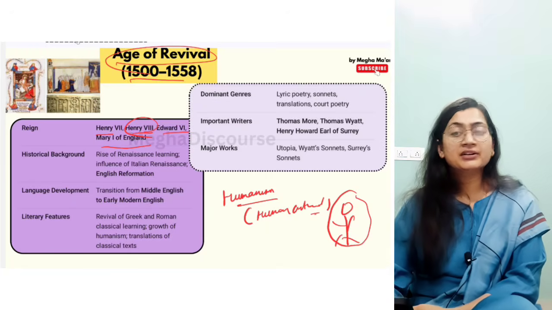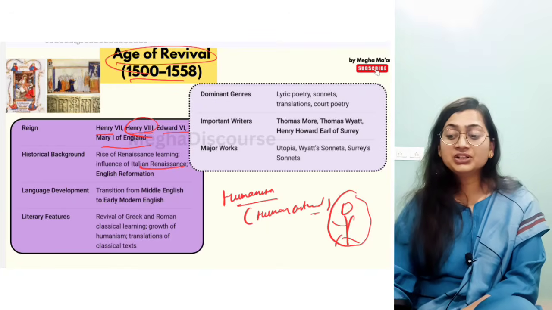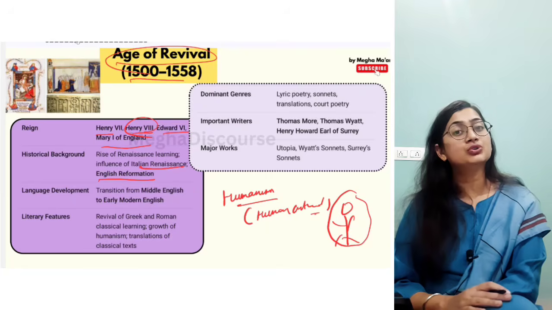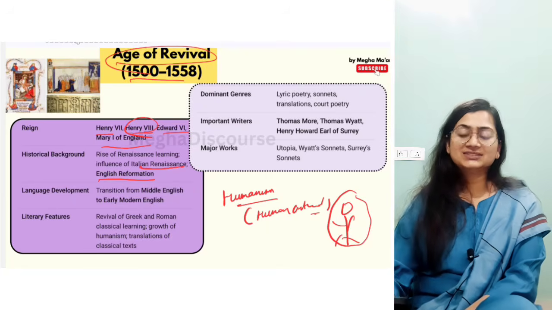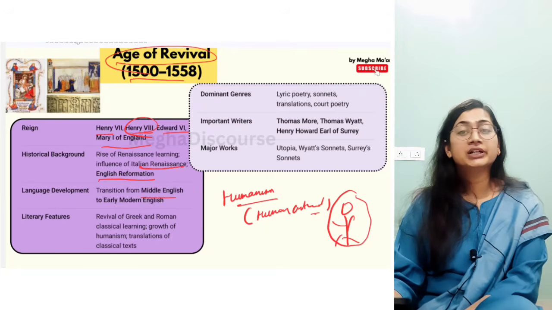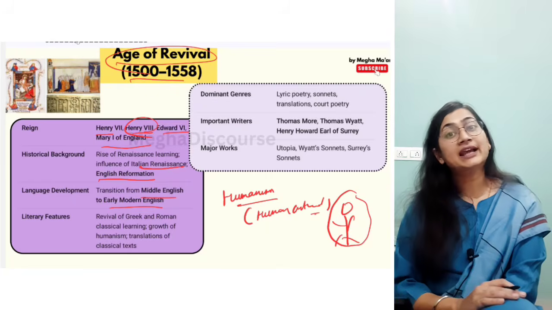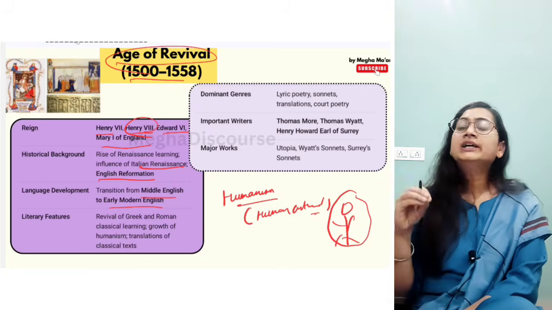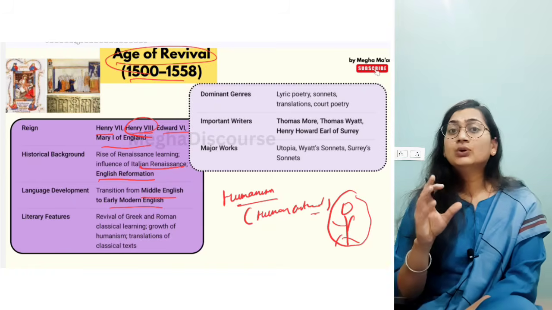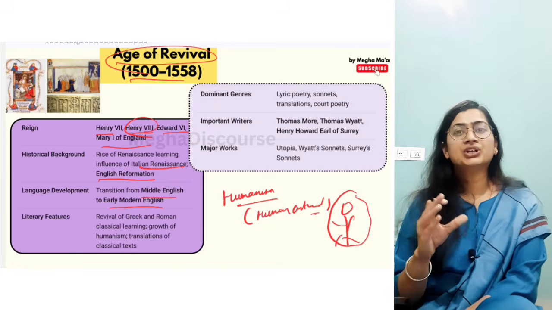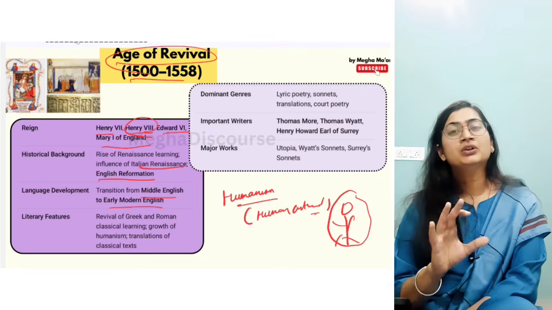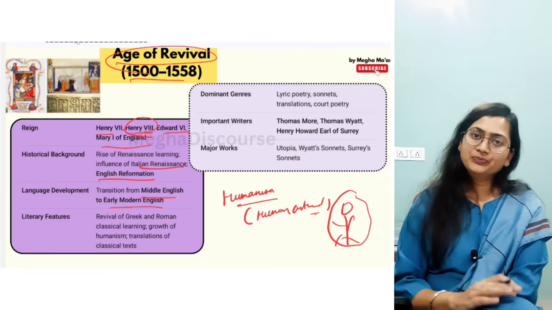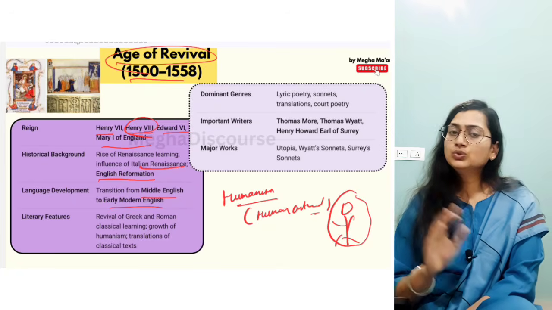Now the Italian Renaissance, as I told you, had an influence. They have the English Reformation because the Pope is no more the king. So the Pope is no more the controller of the church. Now language development: as we can see, there's a transition from Middle English to early modern English. As you know, in Chaucer's Canterbury Tales, the spelling of April is different from modern April. Now they changed the language. Now they are writing English according to pronunciation. So there is a transition from Middle English to early modern English.